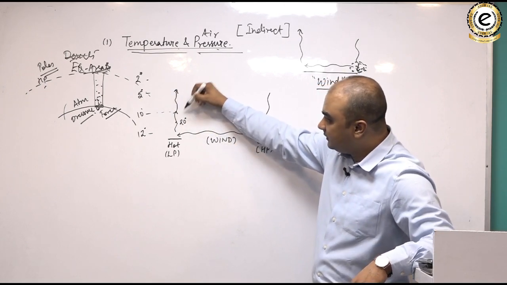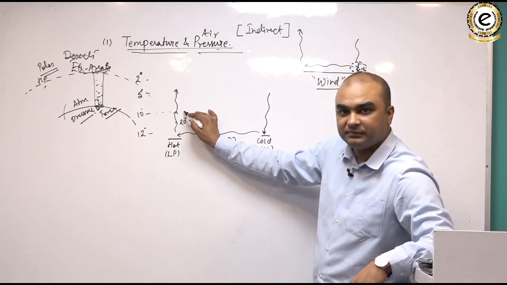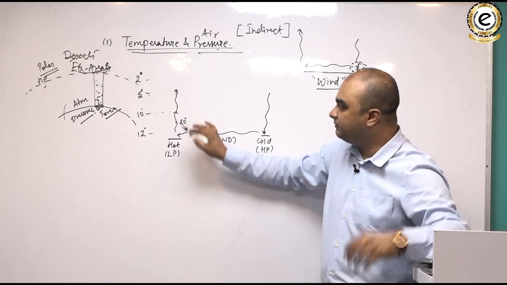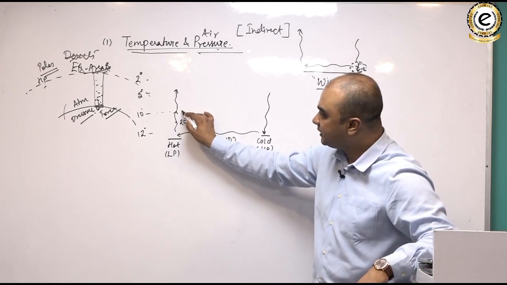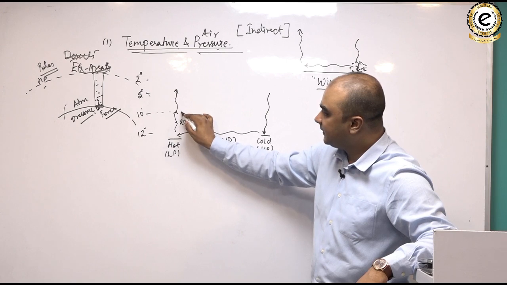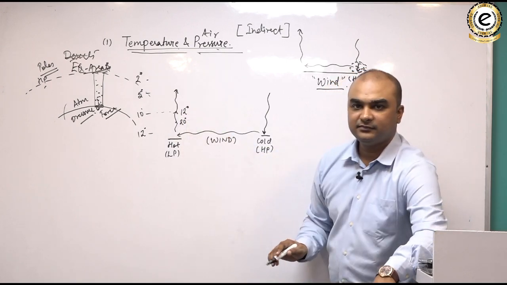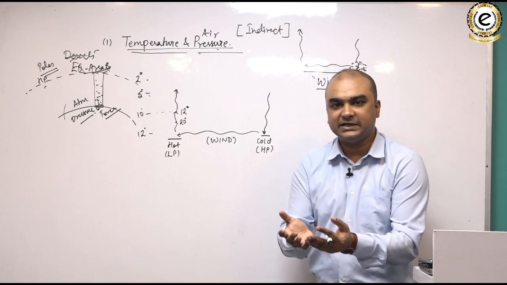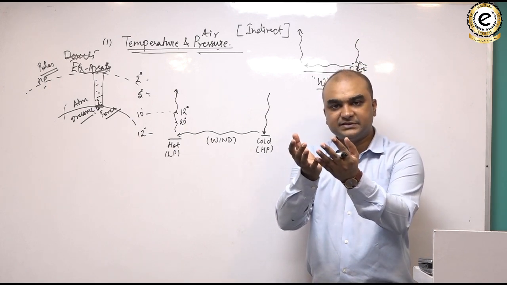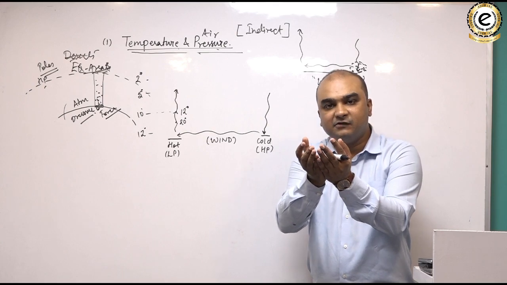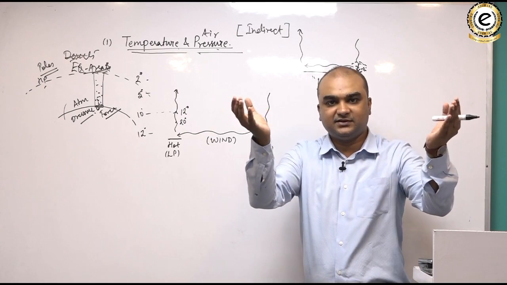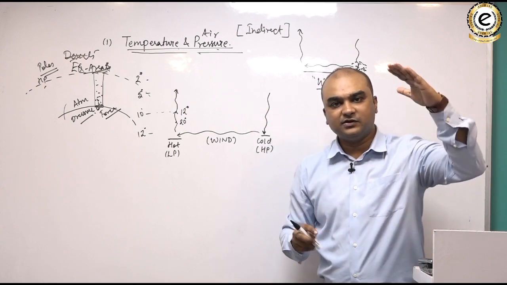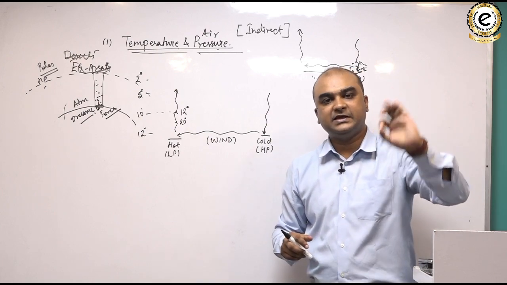Here, suppose this air on rising becomes cooler a bit, and so its new temperature is, say, 12 degree. Because as it rises, it further spreads because of the fall in the air pressure.